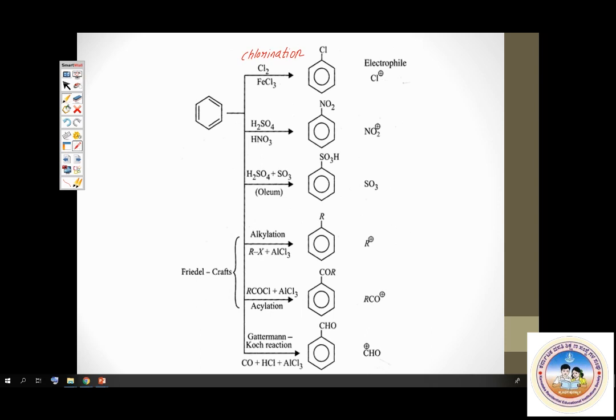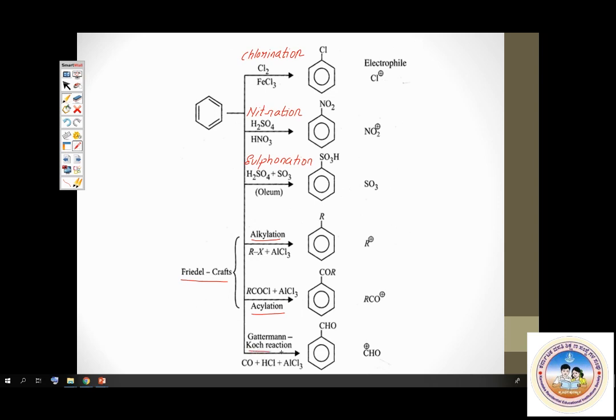Next is sulfonation, when benzene is treated with concentrated sulfuric acid only. And then you know these two very important reactions: Friedel-Crafts alkylation, Friedel-Crafts acylation. And then one more reaction called Gattermann-Koch reaction. This you study in second year.